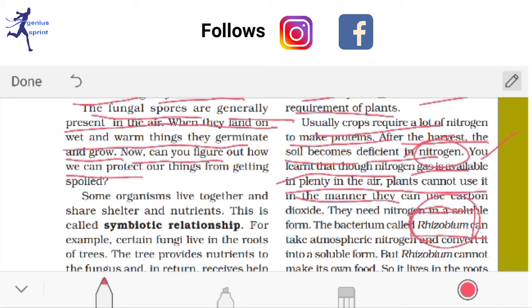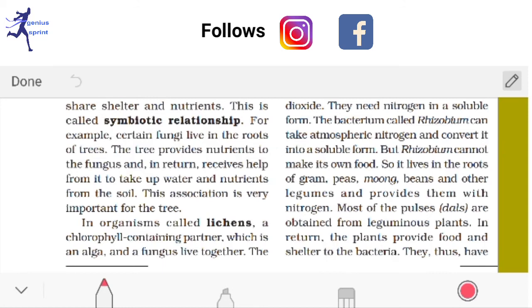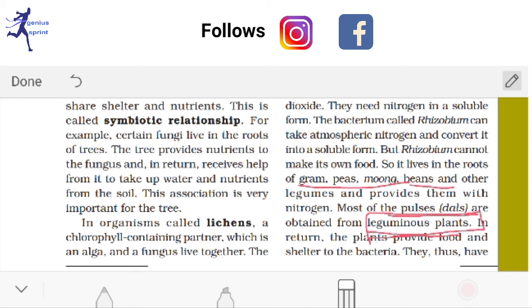Okay, so this you can write. This bacteria is basically present in the roots of bean, gram, pea, moog, etc. That means the roots of pulse-like plants. So these are called what? Leguminous plants. So in the roots of the leguminous plant, these rhizobium bacteria are available, and they convert gaseous nitrogen into minerals in the soil, and the plant basically takes this nitrogen from the soil.